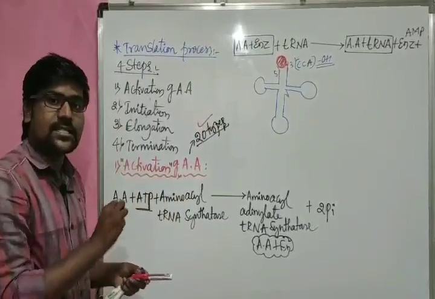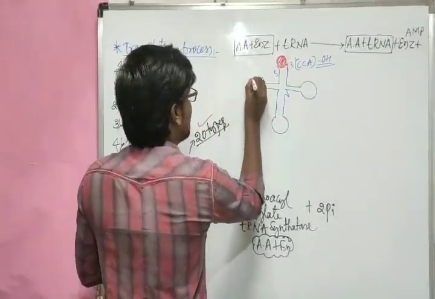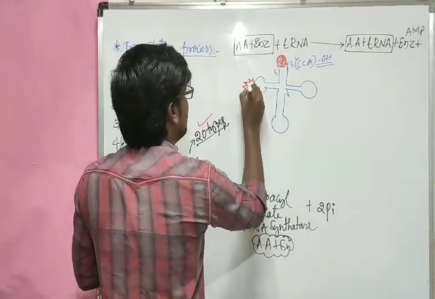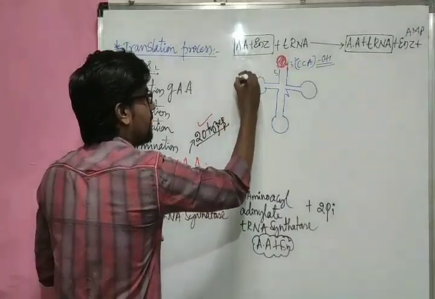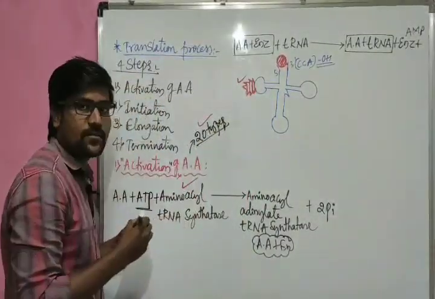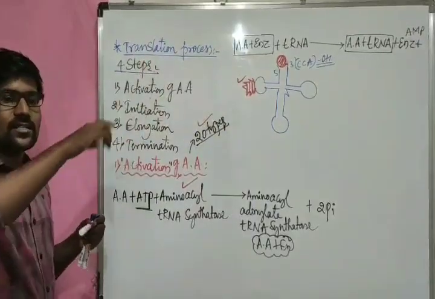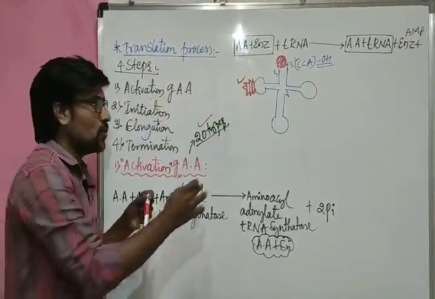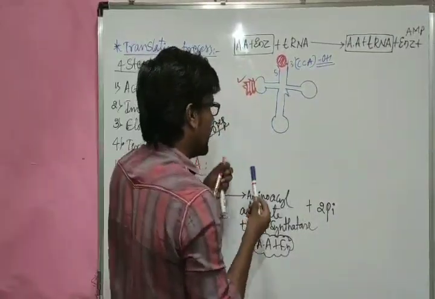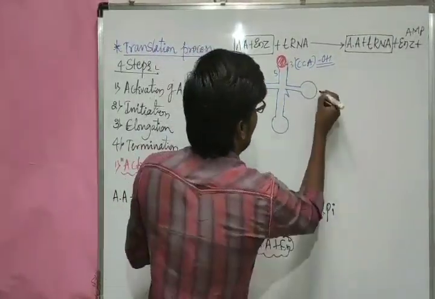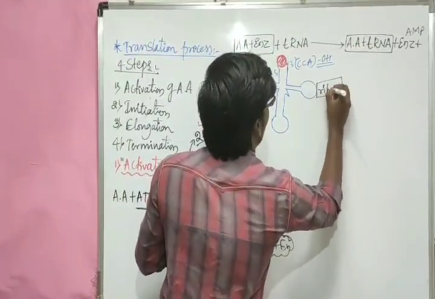This enzyme has a specific location on the tRNA. This is the location, right? So this is the enzyme, and this enzyme is going to attach at this place. So this is the amino acyl synthetase enzyme attaching loop. All these three are loops. In that side loop, it is going to attach with the ribosome.